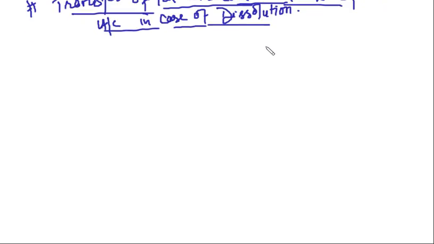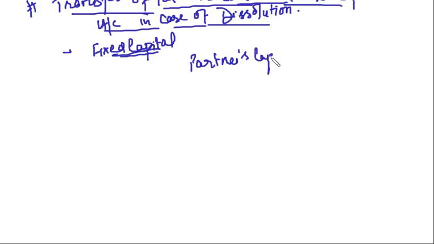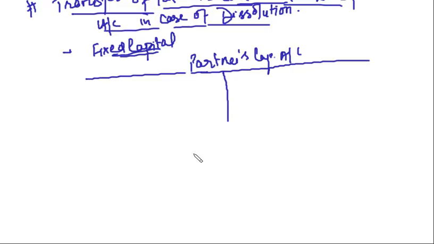In case of fixed capital, two accounts were to be prepared: partners' capital account and partners' current account. The capital account was the fixed account. We do not do any transaction in the partners' capital account. All the transactions were done in partners' current account.